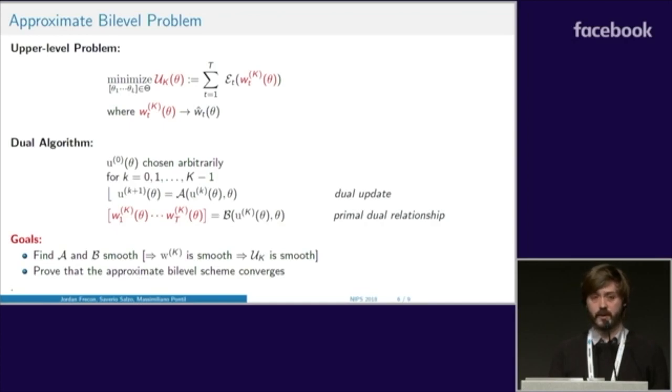First, the dual variable U is updated k times using the mapping A. Then WK is obtained by using the primal-dual relationship B. So now the goals are twofold. We would like to find mappings A and B that are smooth in order to smooth the upper level objective UK. And also, we would like to prove that this approximate bilevel scheme converges to the exact one.